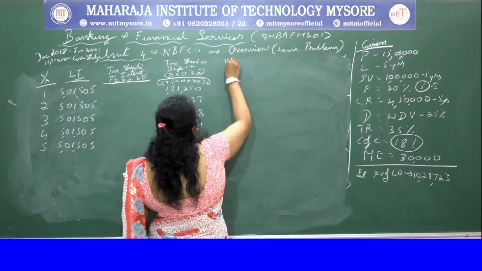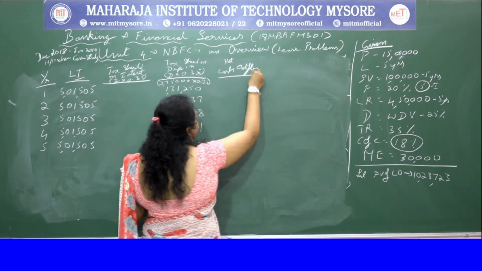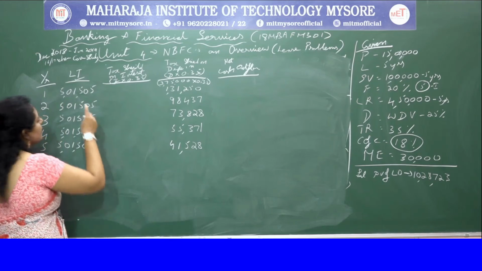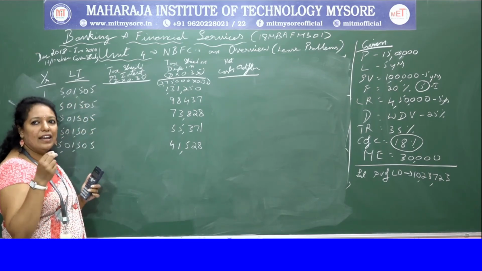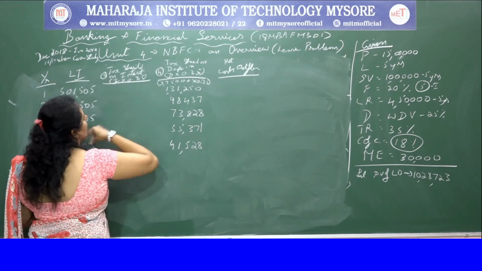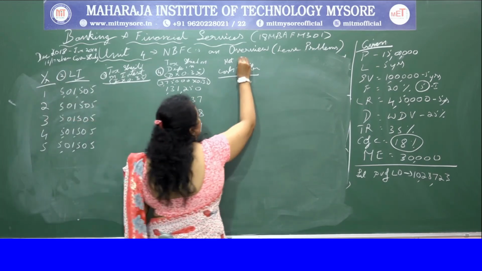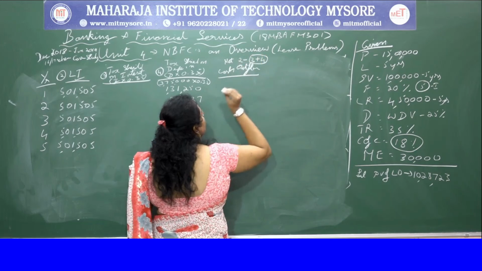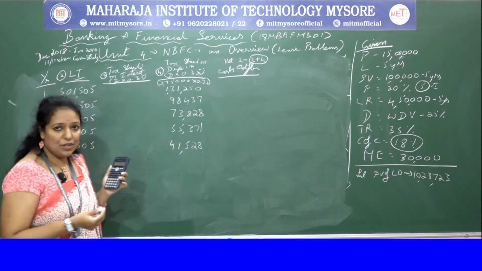It is the addition of 2 and 3: you add the third and fourth columns and deduct from the second column. So it will be 2 minus 3 plus 4. That we get the net cash outflow.